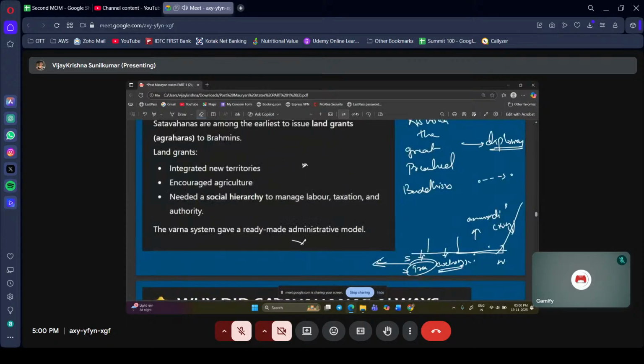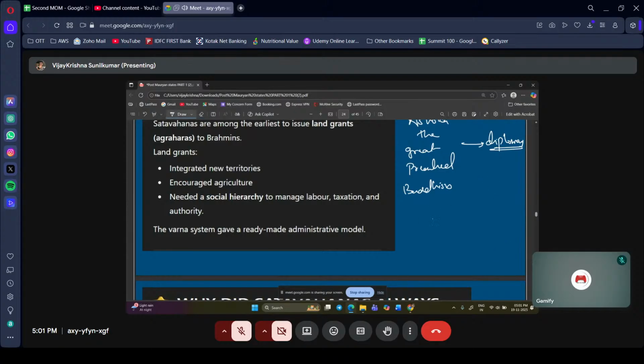Why the patronages given by rulers? There will be some diplomatic things behind everything. When it comes to the Ashokan thing, after the Kalinga war he consolidated almost 90% of India.